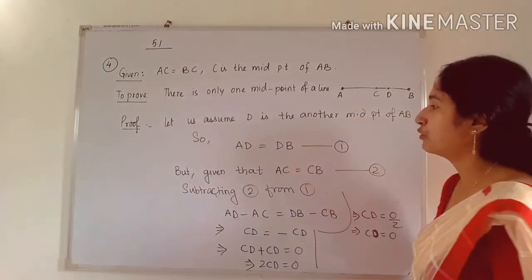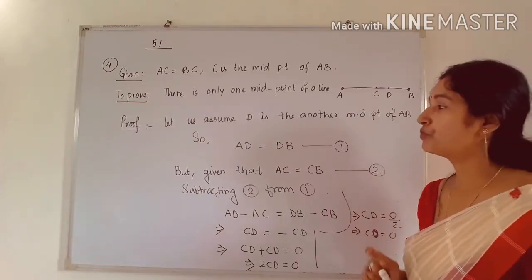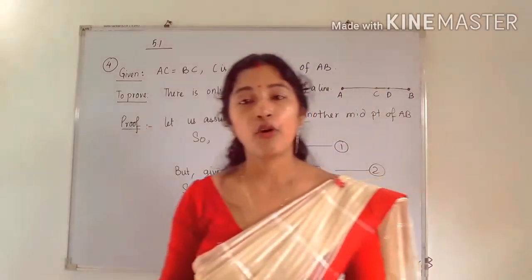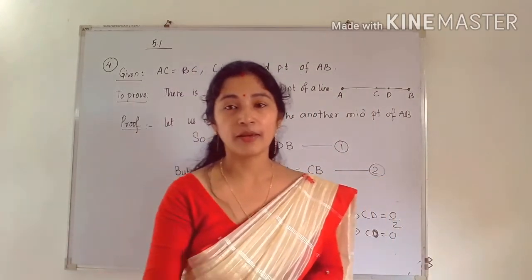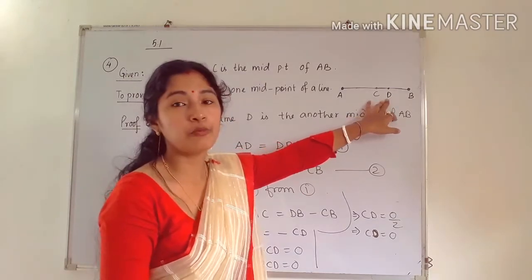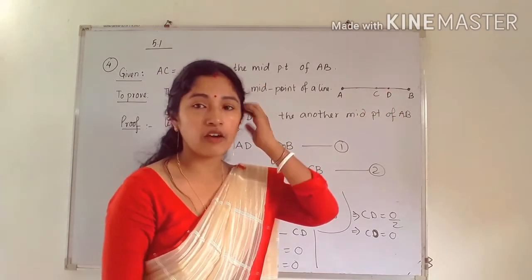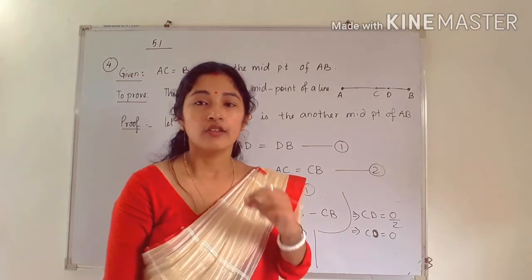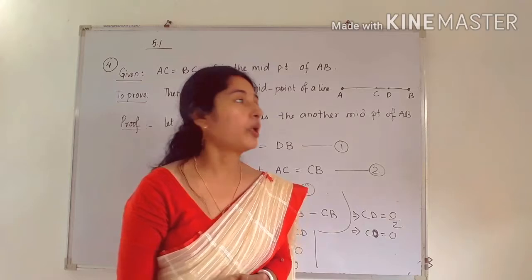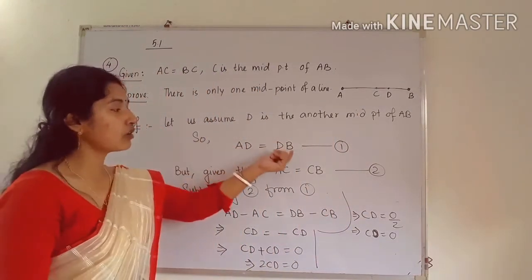So in proof, how we have to start? See, we have to assume that there is another point which is the midpoint of line segment AB. So again I have drawn, I have taken another point D. So we are assuming here, and finally we have to see that our assumption was wrong. So first we will assume that there is another point D which is the midpoint of AB. So according to that we can write AD is equal to DB.